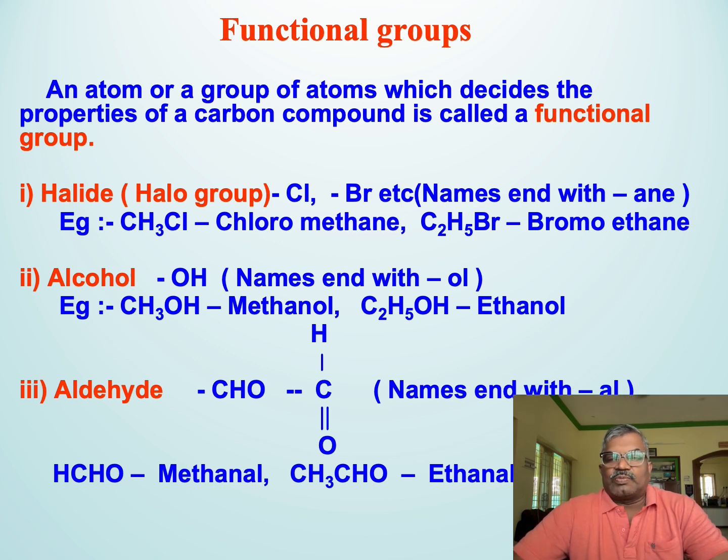This CHO group is essentially a carbonyl group where one of the carbon bonds is occupied by a hydrogen atom. So here you can see the structure of an aldehyde. Aldehydes end with -al: methanal, which has one carbon atom, and the second example is ethanal, which has two.